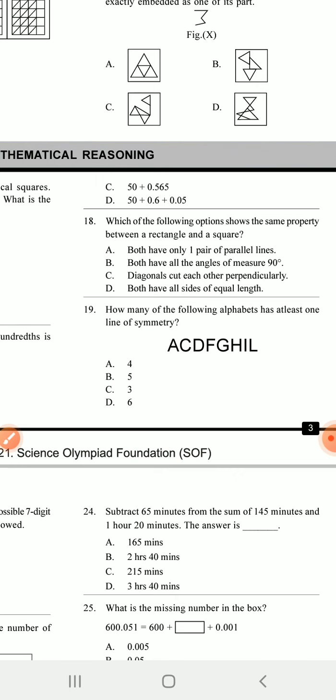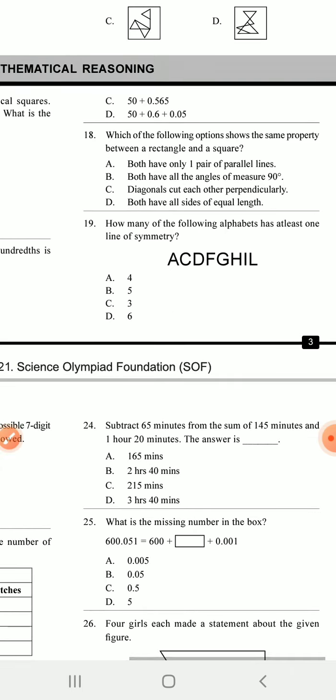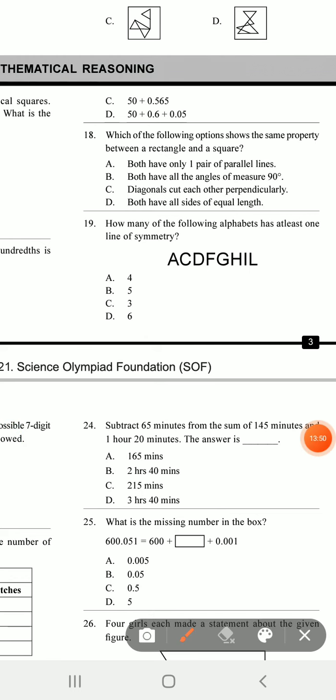So 5, and you can easily find out which are the 5. First draw one line and see whether both sides are symmetric or not. Very easy, you can do it on your own. So 5 is the answer.